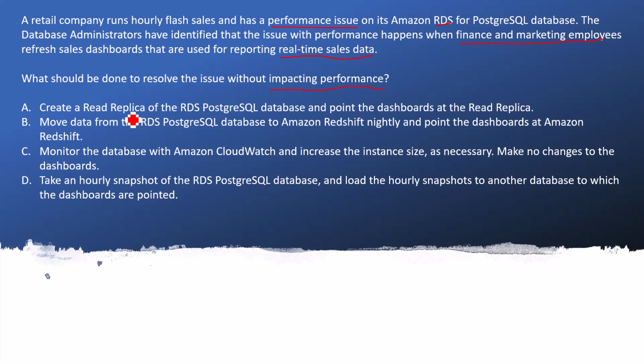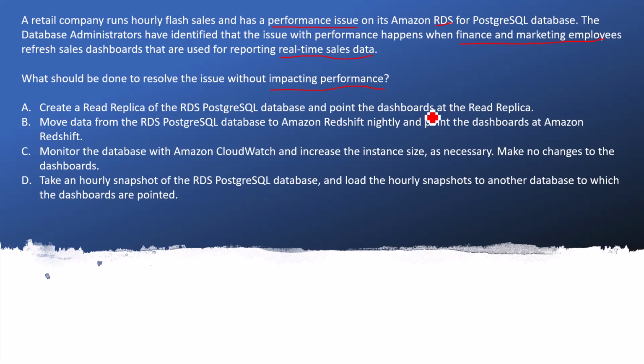Option A is saying: create a read replica of the RDS PostgreSQL database and point the dashboard at the read replica. This is a good option, because we can divert all the read-only traffic directly to the read replica so that it will not hit your primary DB, and all the read and write operations can stay on the primary database. This looks okay to me, but we will jump on the next option.